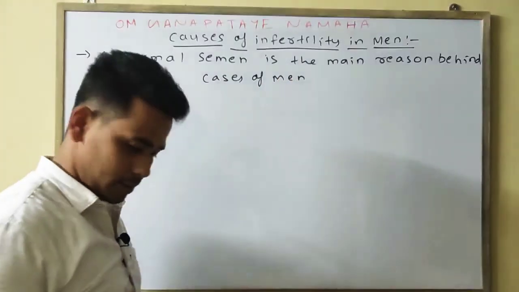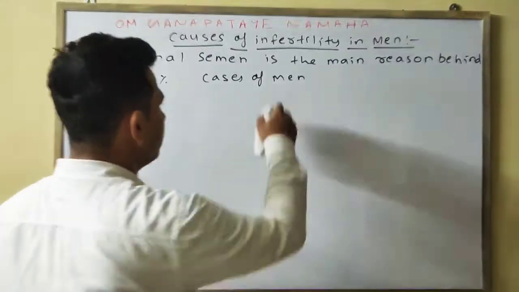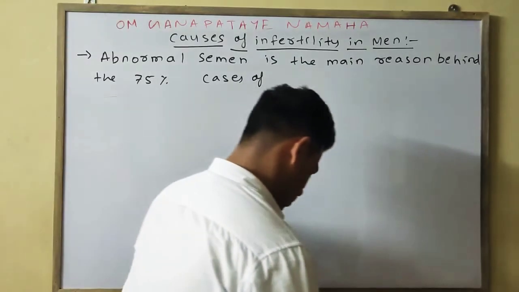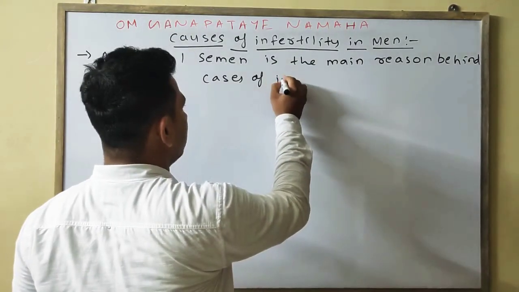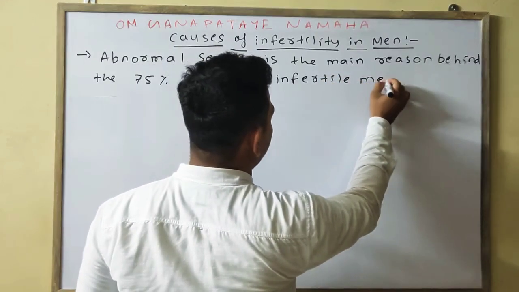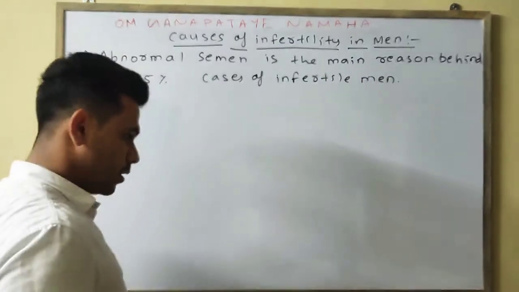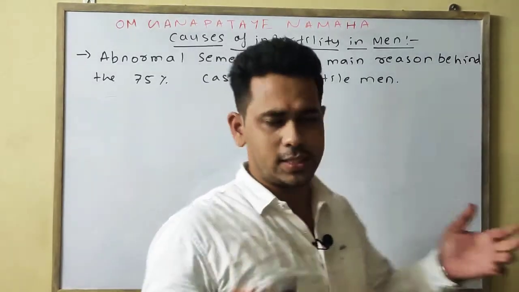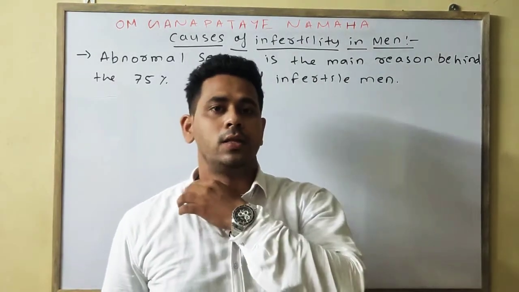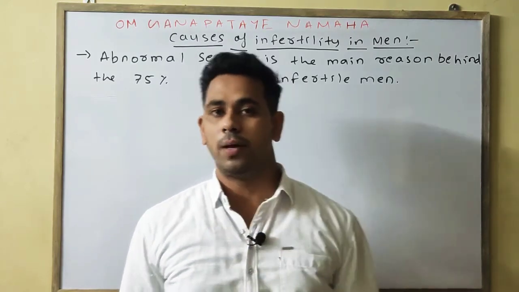Various regions may differ, but in 75% of cases of infertile men, the main reason is abnormal semen.